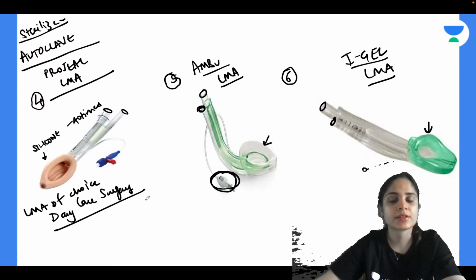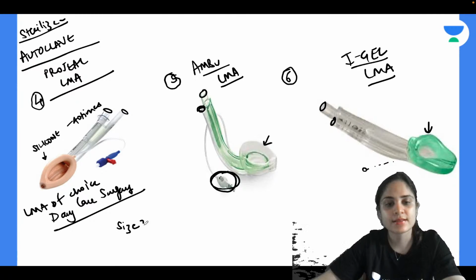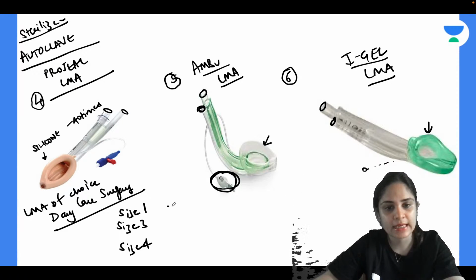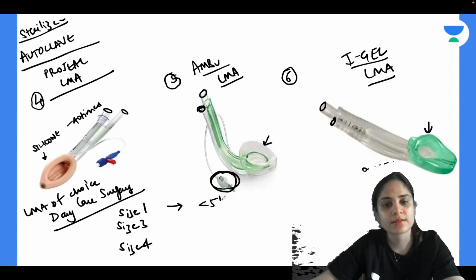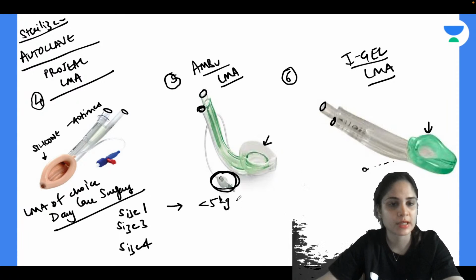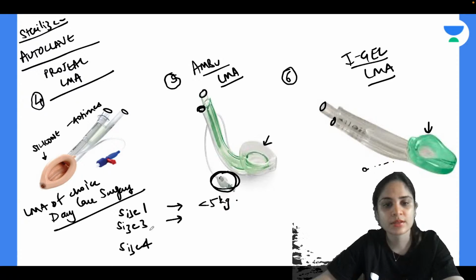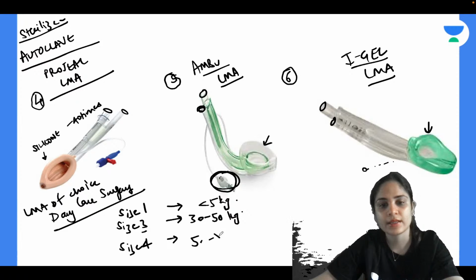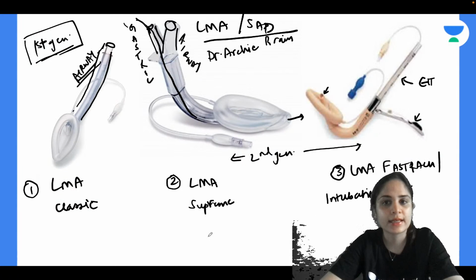The other question that they ask about LMAs is the sizes of the LMAs. So just remember size 1, size 3 and size 4. These are the sizes you need to remember. As per the weight of the patient, we put the LMA. Size 1 is used in the smallest human being, a newborn who is usually less than 5 kg. Size 3 is used in 30 to 50 kg. And size 4 is used in 50 to 70 kg. So this is all that you need to know about the LMAs or supraglottic airway devices, all of them covered in one single slide.